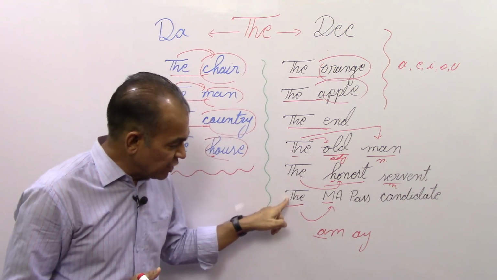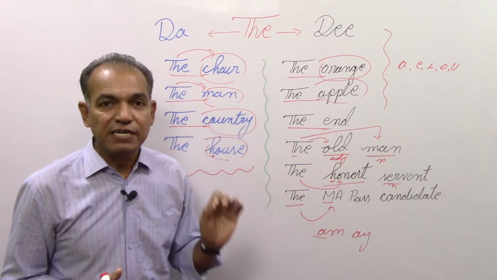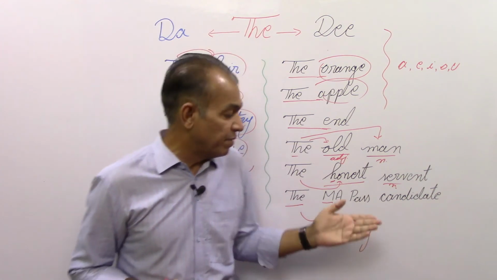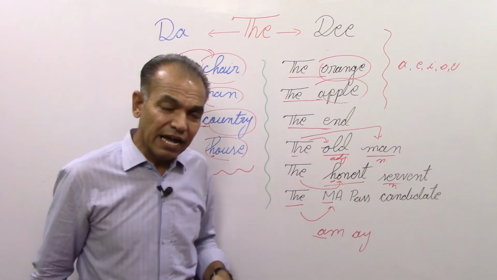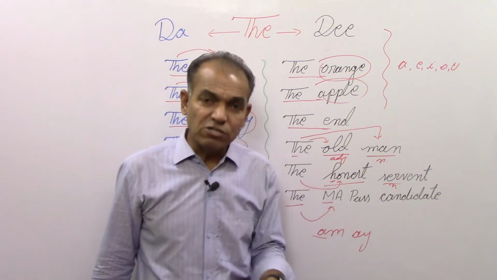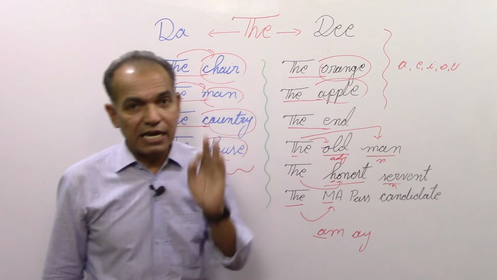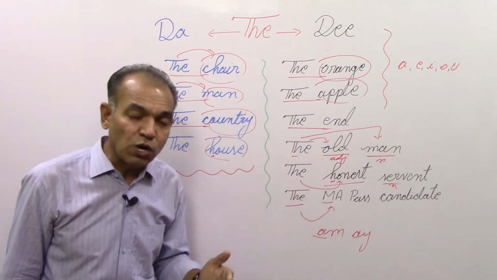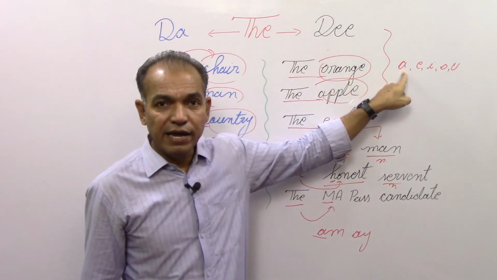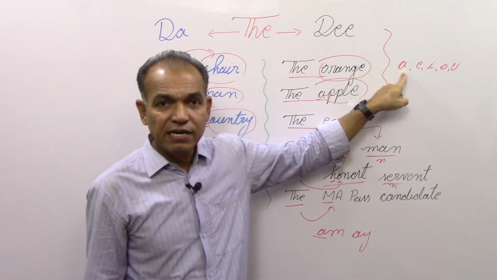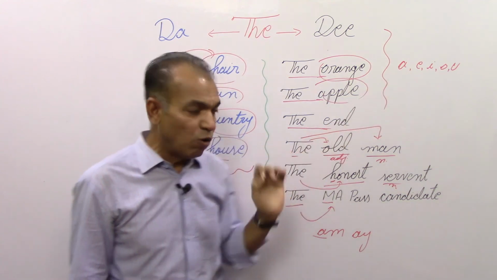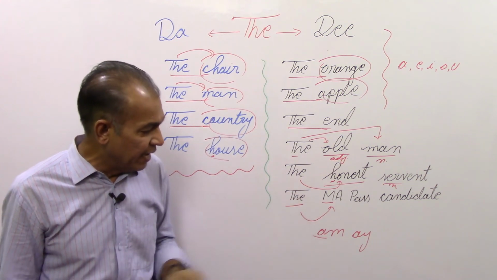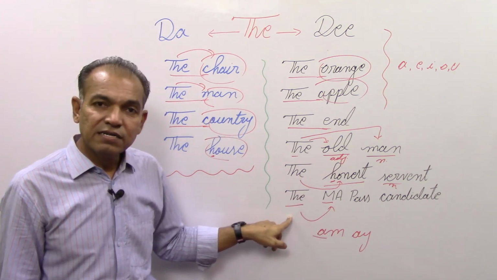As it begins with a vowel sound, I will pronounce the definite article here "thee MA pass candidate". I will not say "thuh MA pass candidate", because a person will say, M is a consonant. Yes, it is a consonant, but it does not have a consonant sound actually. When we utter this letter, we have to utter the sound of vowel A. So vowel A sound is the first sound when we say M-A. That's why I will pronounce it "thee MA".